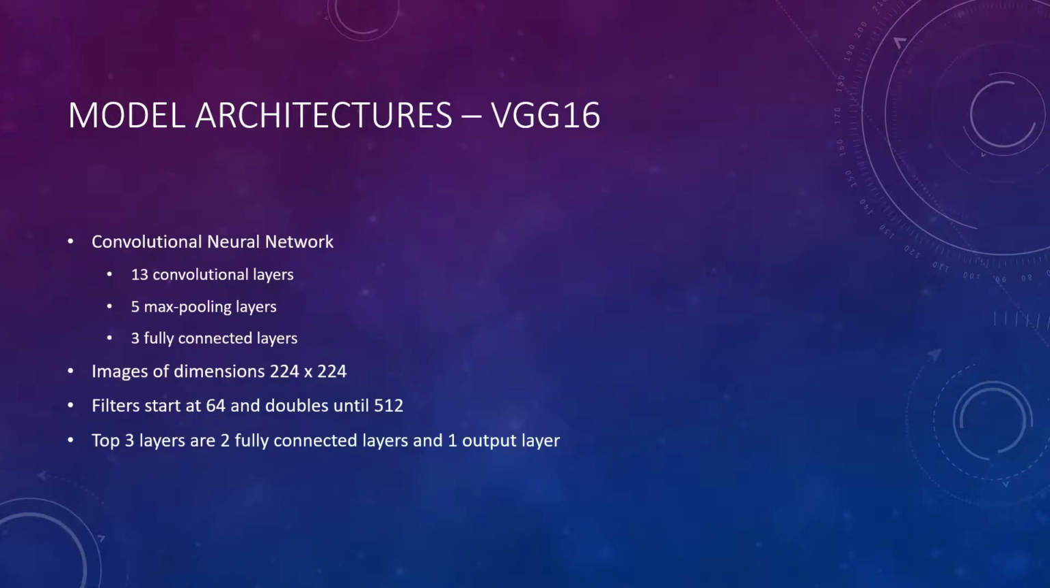VGG16 is a convolutional neural network composed of 13 convolutional layers, 5 max pooling layers, and 3 fully connected layers. The model takes in images of dimensions 224 by 224. The number of filters in the block starts at 64 for the first block, and it doubles every block until reaching 512. The top 3 layers of the model are 2 fully connected layers and an output layer.